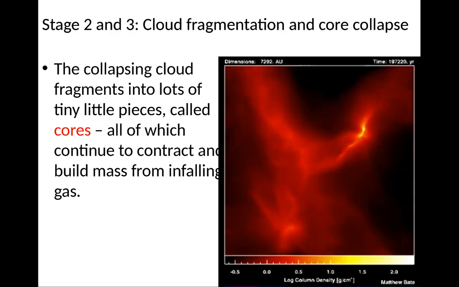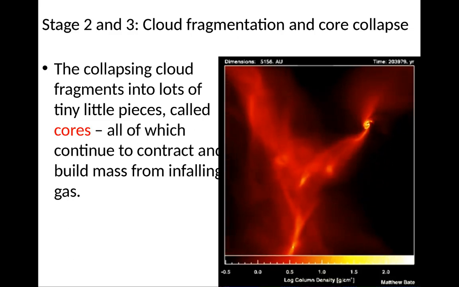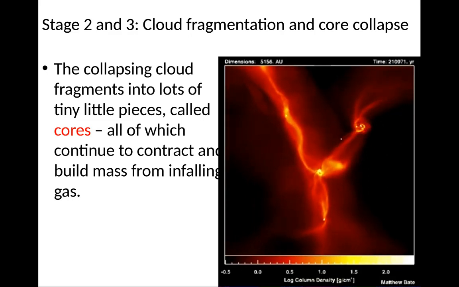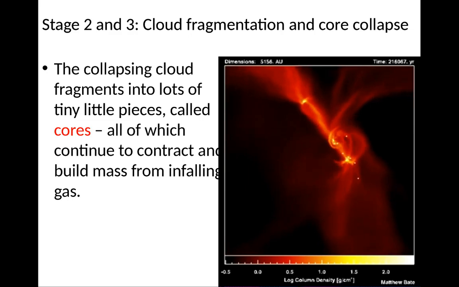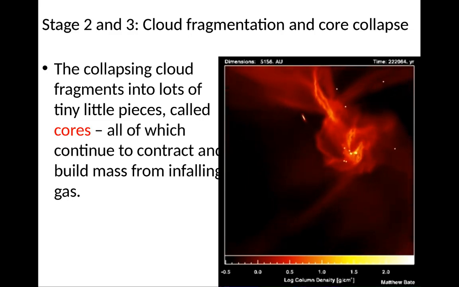So now we're going to zoom in, and you can see there's a region here which is particularly dense that forms a core. And guess what? That core is starting to eat up all the gas and start to form the first protostars. And these cores, because of gravity, start to attract each other as well, and they form yet more and more protostars as they collapse.